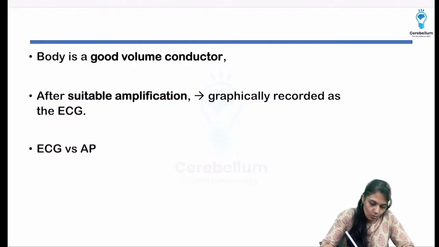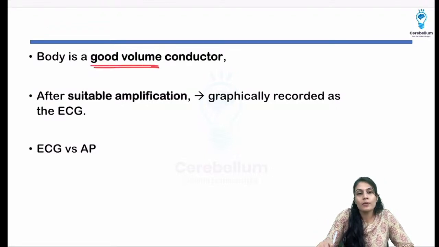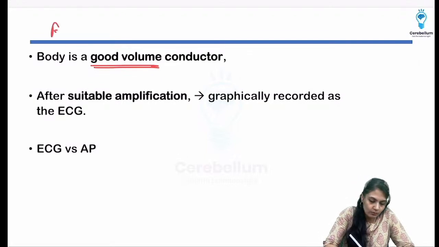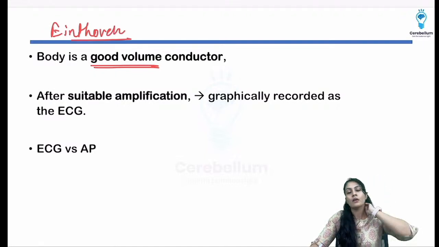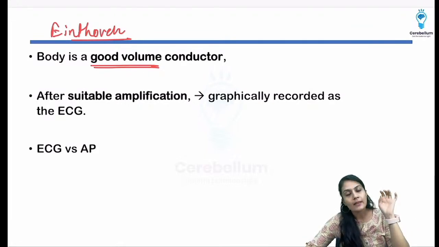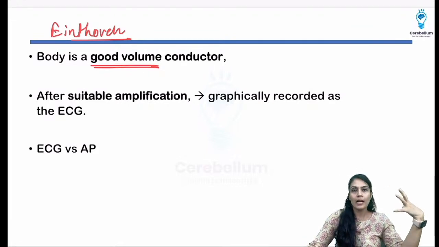So what is the principle on which it is based? There was a scientist known as Einthoven. Einthoven discovered the leads and tried the ECG for the first time. At that time he used NaCl as the jelly or the conductor.